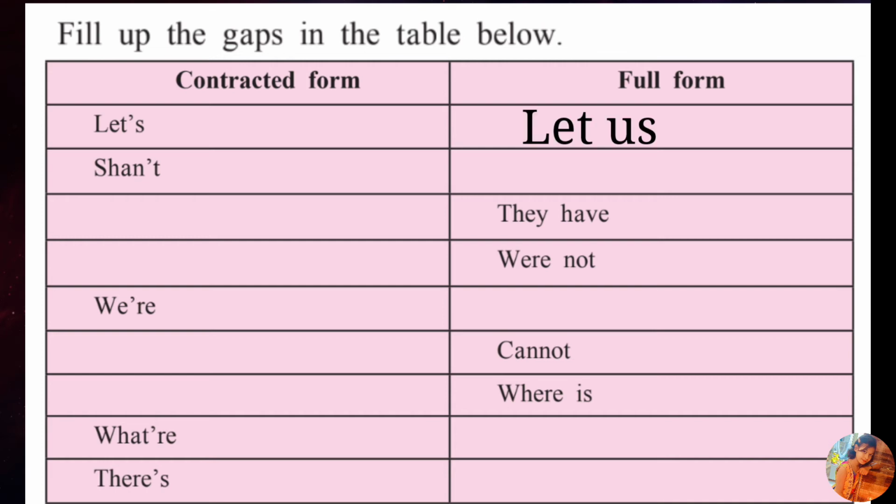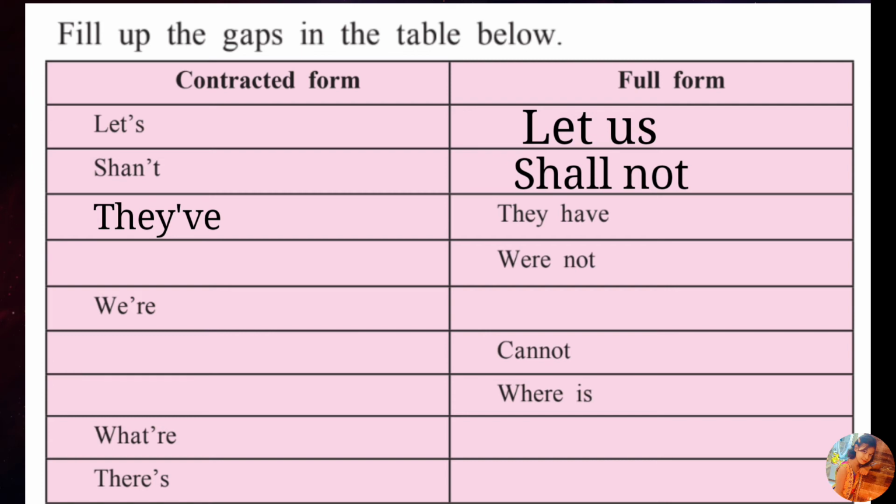Second contracted form word is shan't. In full form it becomes shall not. Third word is they have. In contracted form it becomes they've. Fourth word is were not.